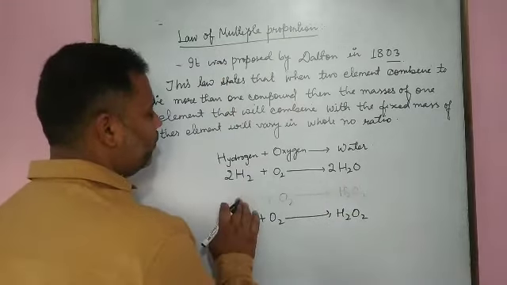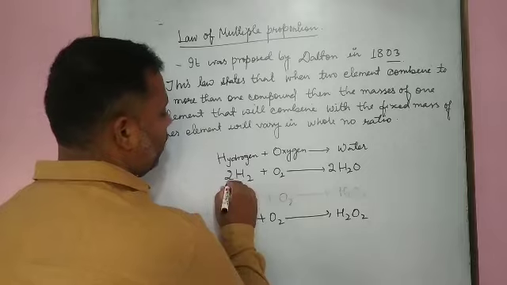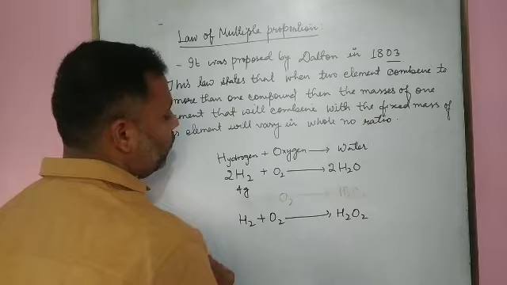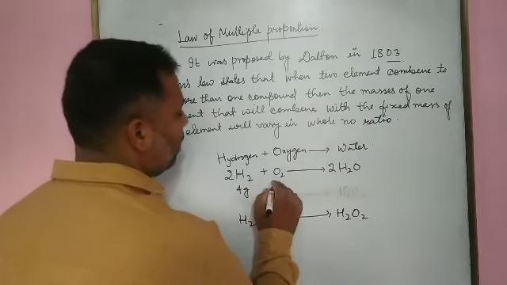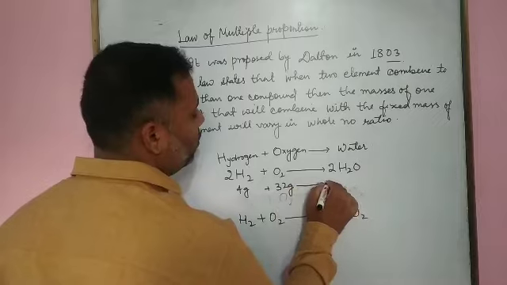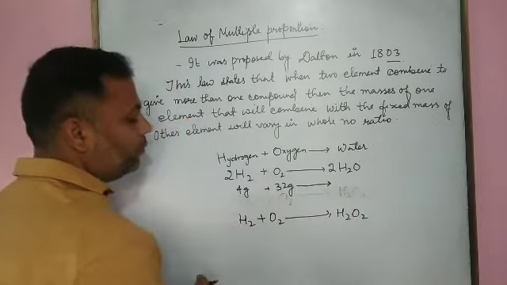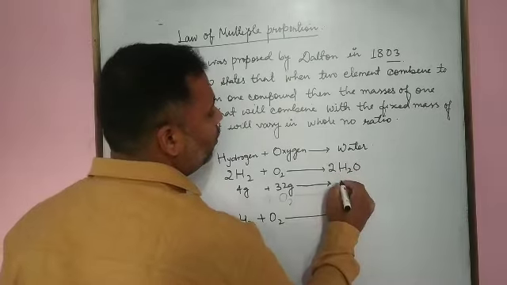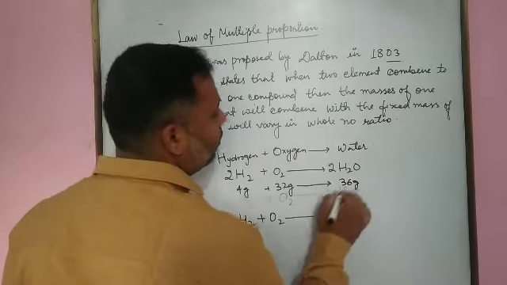What is the mass here? 2 to 4 gram. 4 gram of hydrogen reacts with 32 gram of oxygen to give water, that is 36 gram of water.